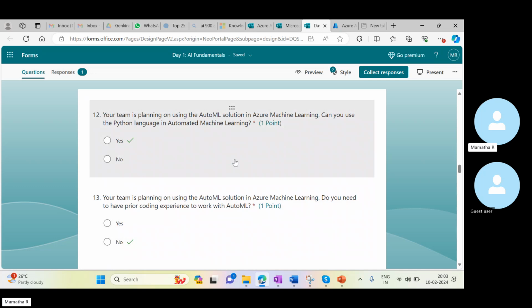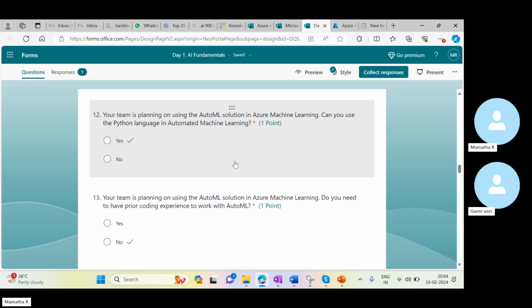Next, your team is planning on using an auto ML solution in Azure machine learning. Can you use the Python language in automated machine learning? I just talked regarding this yesterday, I think, right? Actually, we thought like in the normal designer, I mean, in the designer when you were doing it, I told you. Even in automated ML also.